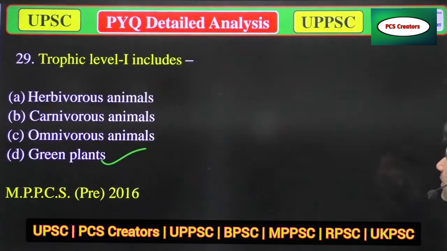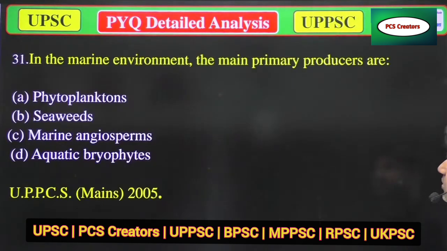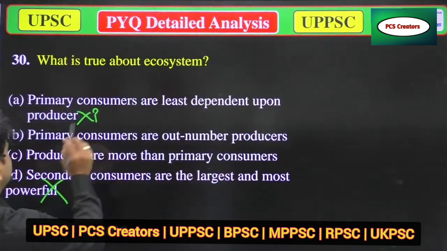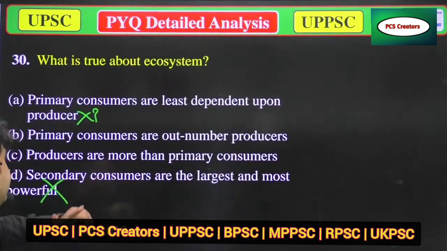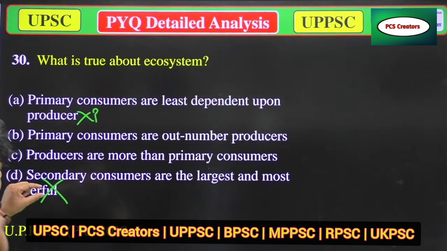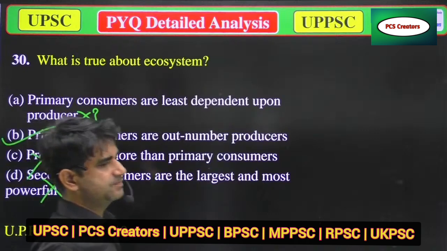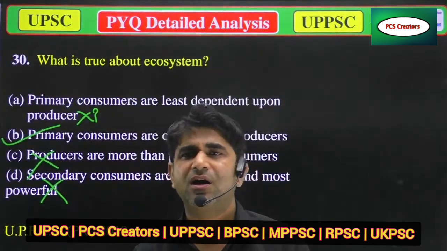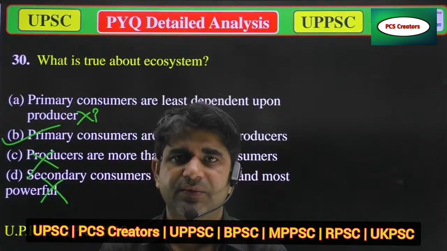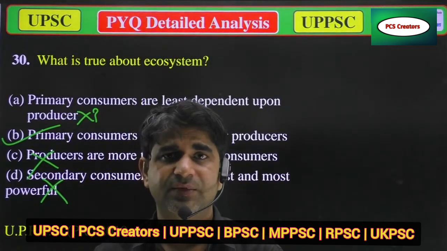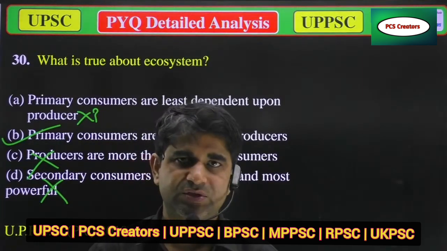Primary consumers outnumber producers. This is also wrong, because producers are more in number. So only the option that producers are more than primary consumers is correct. If you talk about any area, more plants are there. If we go to any paddy field or any area, more plants are there in comparison to secondary or tertiary consumers. So this is the correct answer.